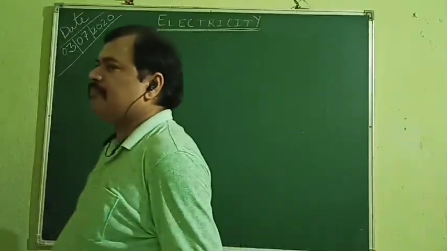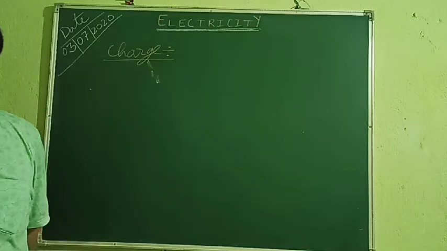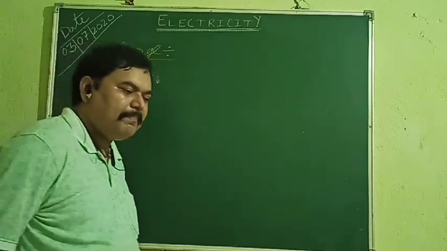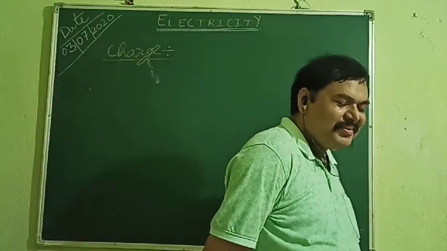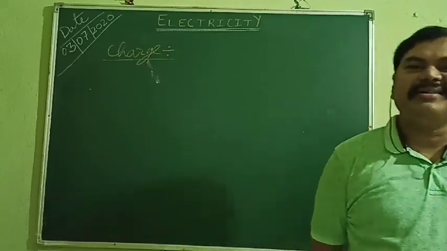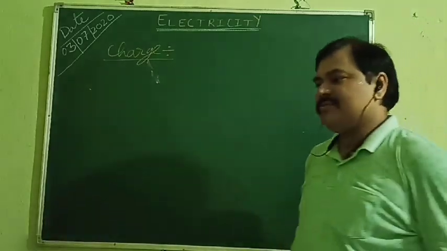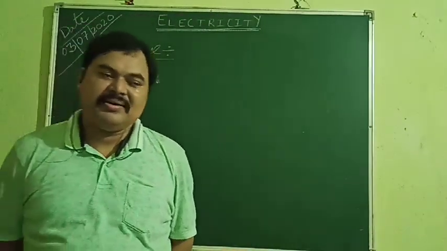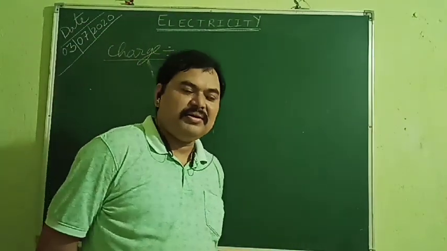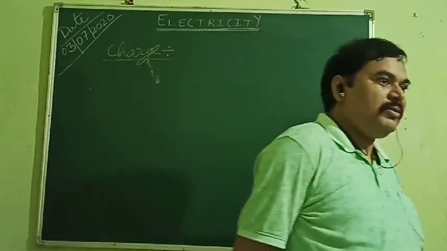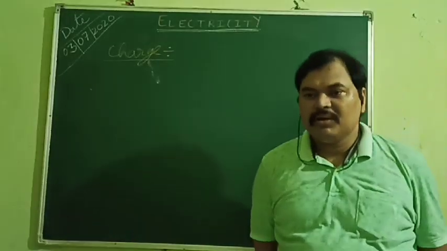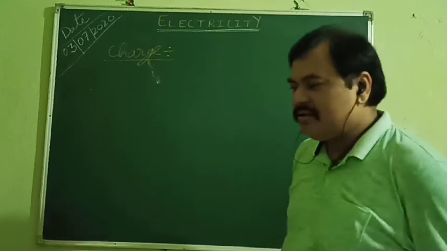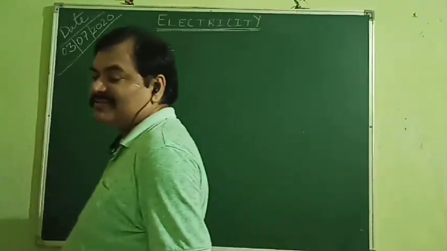But can you predict the amount of charge by seeing a body? No. Why not? Obviously because it is an internal property. By seeing a person you can say this person is tall, or fair or not fair, whatever it is. But can you tell what the thought of that person is?